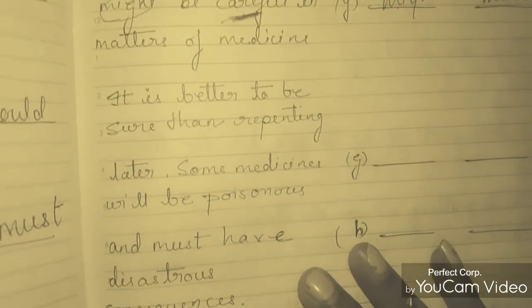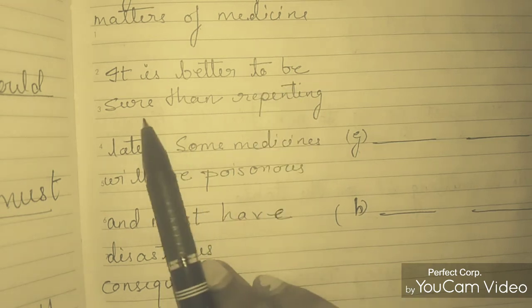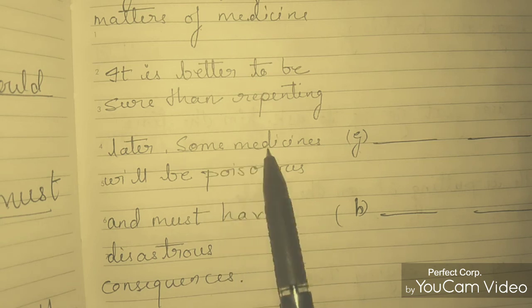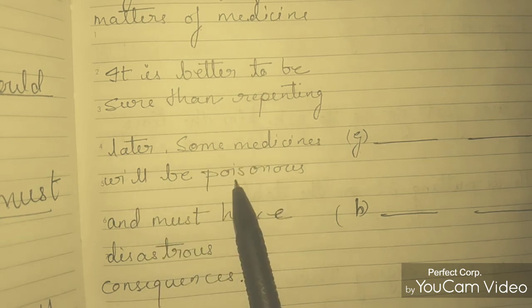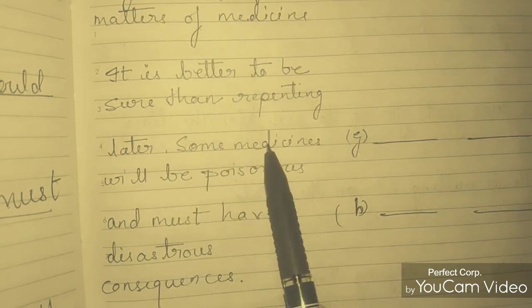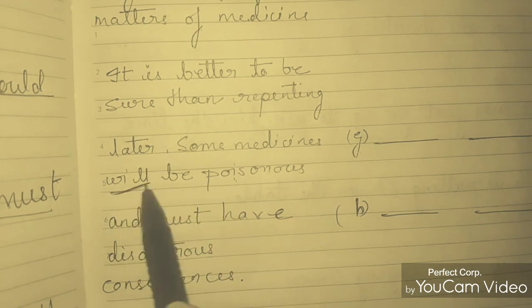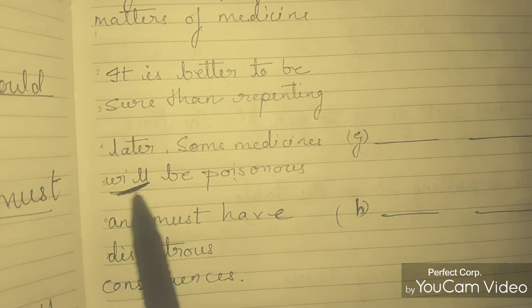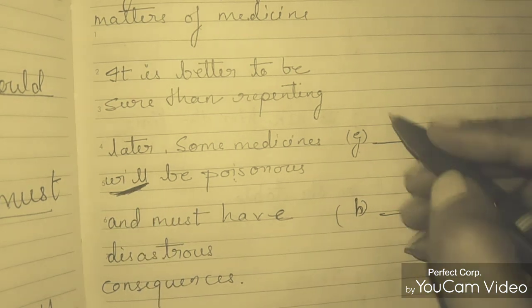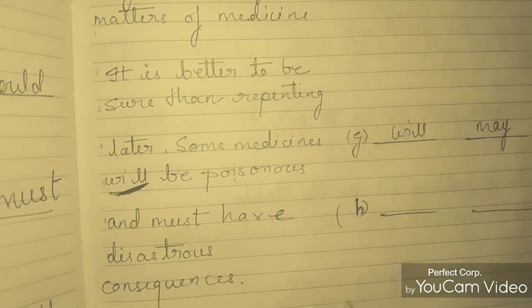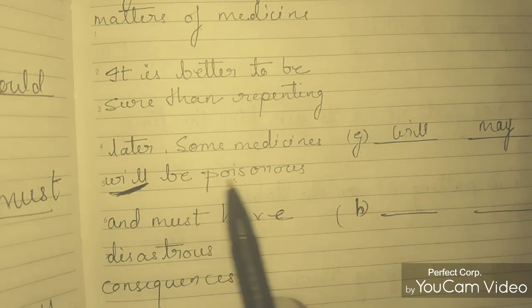Now next one. It is better to be sure than repenting later. Some medicines will be poisonous. So we are talking about some medicines, some medicines will be poisonous. This will be poisonous is again wrong, because again we are talking about probability. So if we talk about probability, this will is incorrect. So in place of will, the correct word is may. Some medicines may be poisonous